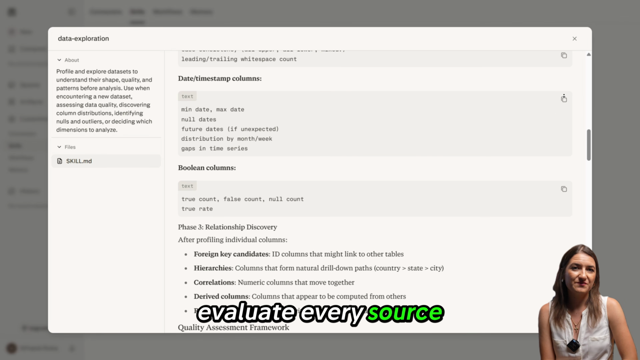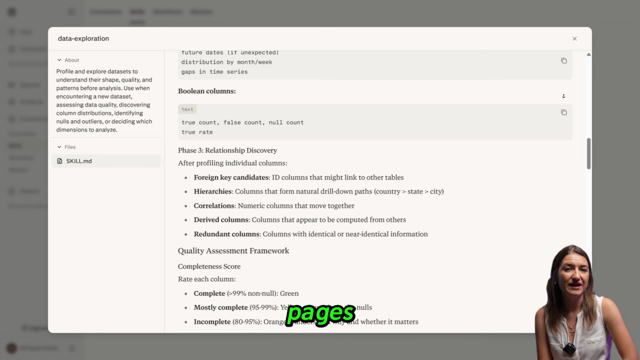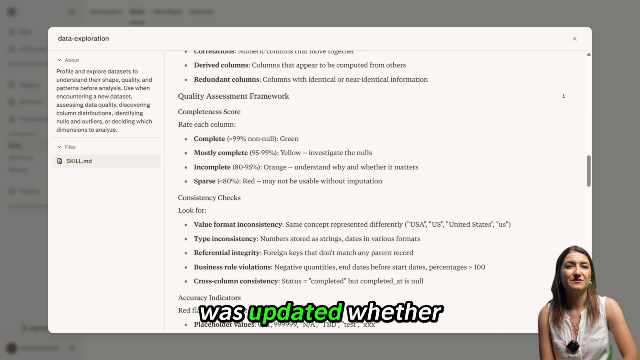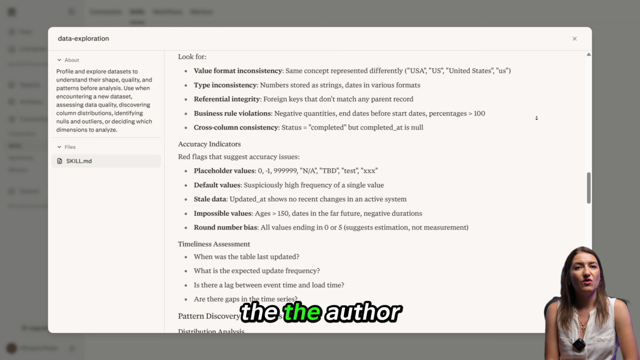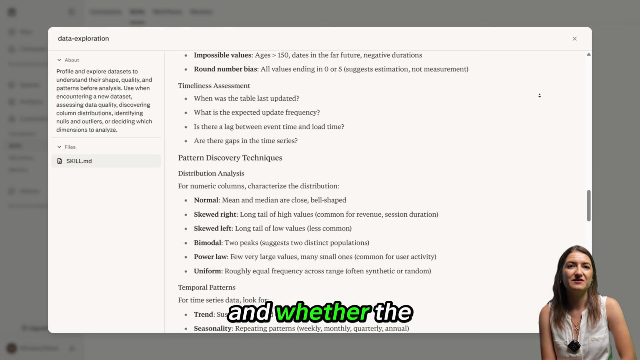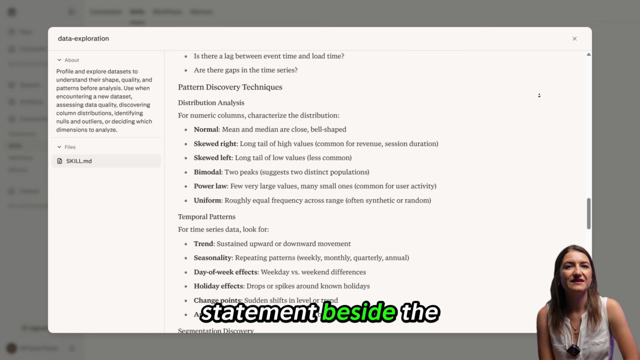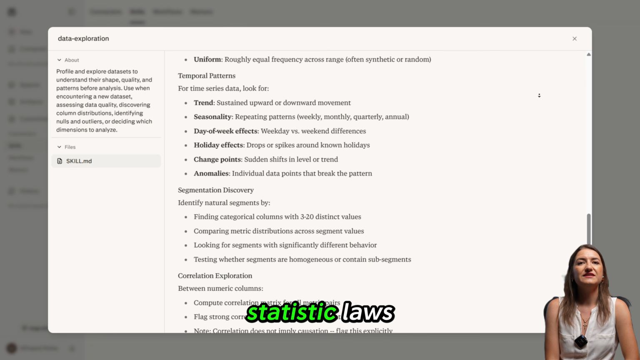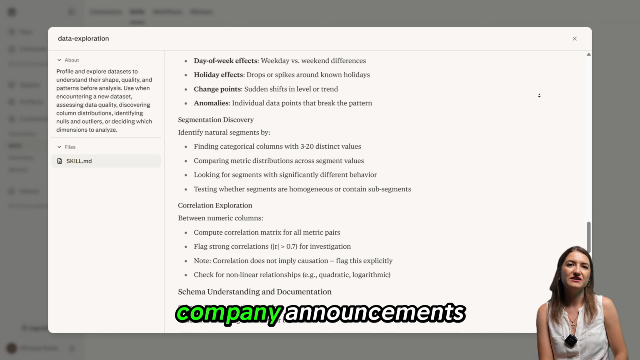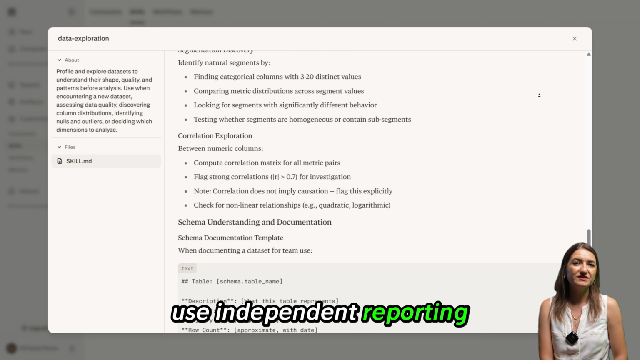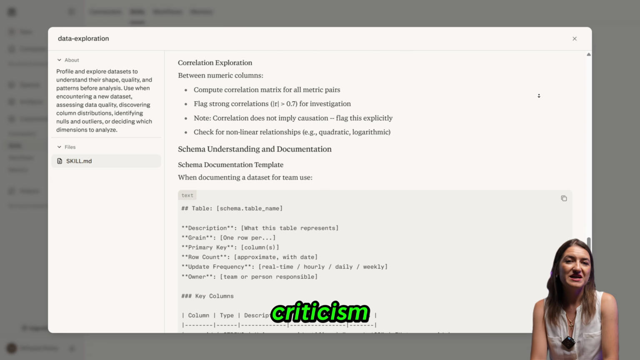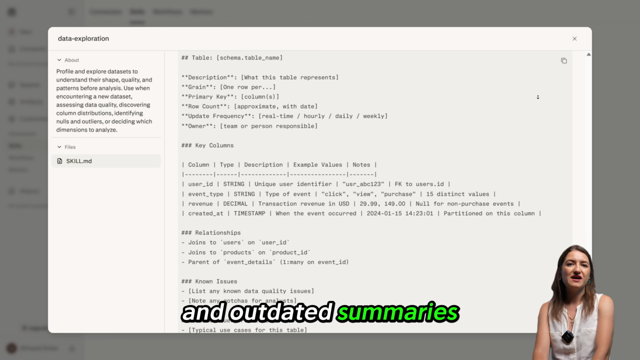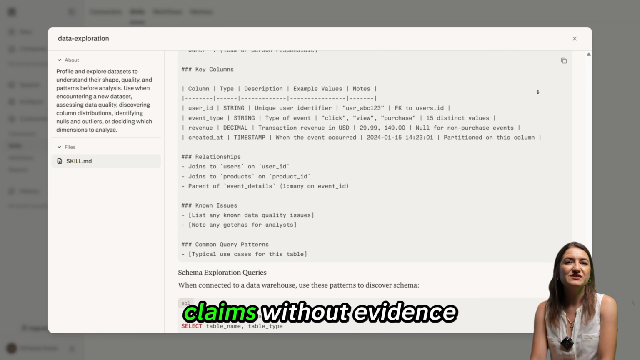Evaluate every source. Open the citation and inspect the pages. Check who published the information, when it was updated, whether the author has expertise, and whether the page supports the statement beside the citation. Prefer primary sources for product features, statistics, laws, research papers, and company announcements. Use independent reporting for context and criticism. Be careful with blogs, articles, affiliate pages, and outdated summaries that may repeat claims without evidence.